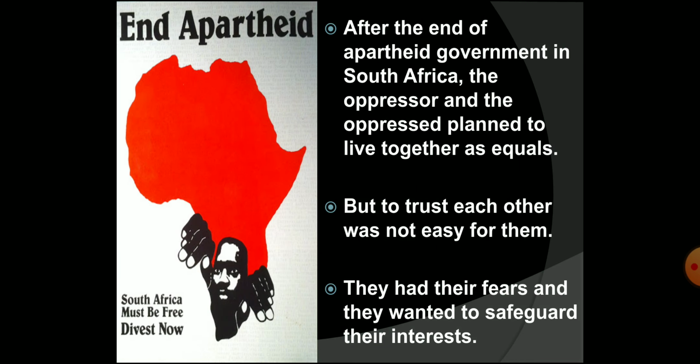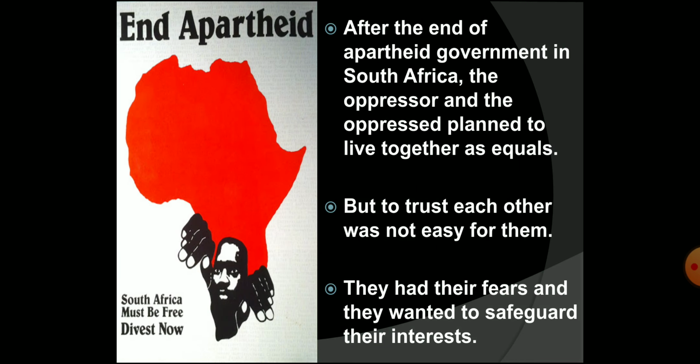The blacks, who made up the majority population, wanted to ensure that the democratic principle of majority rule was followed. They wanted to get social and economic rights in good amount. On the other hand, the whites, who were in minority, wished that their privileges and property should be protected.